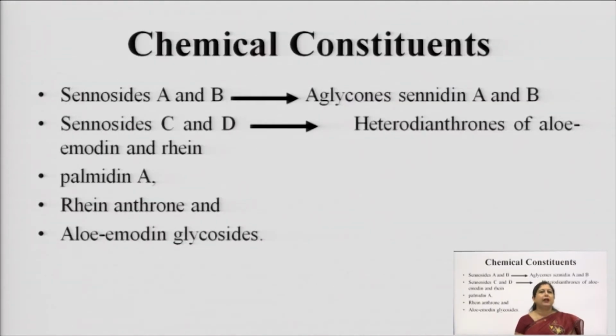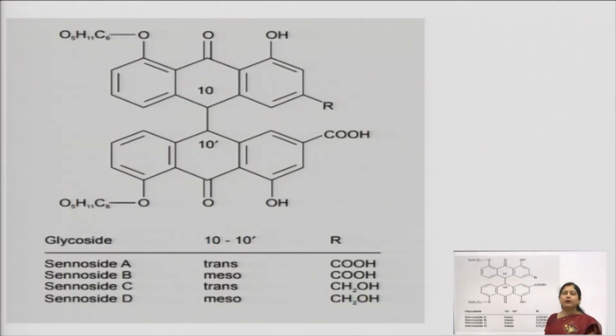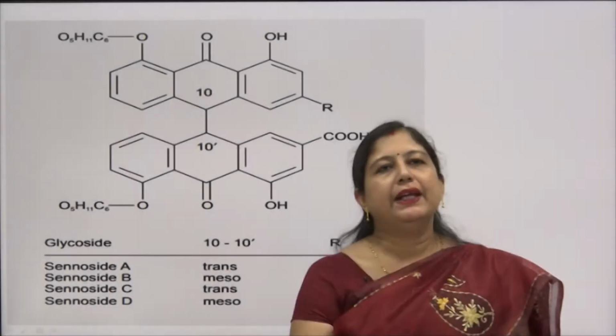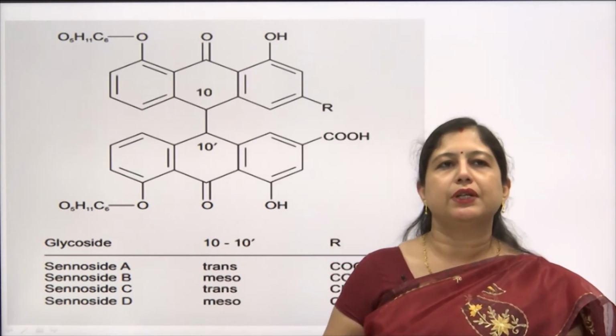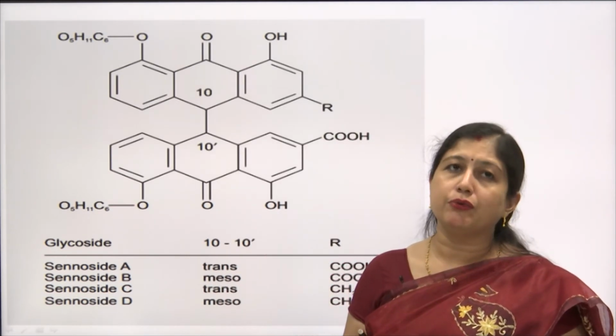And now we move to the chemical constituents. The main chemical constituents are the anthraquinone glycosides, that are the sennosides, and depending upon the arrangement in which these sennosides are present, they are classified as sennoside A, B, C and D. We will first look at what these sennosides A and B are and what the differences between all of these are. To understand how these sennosides are arranged, we are going to use this slide.